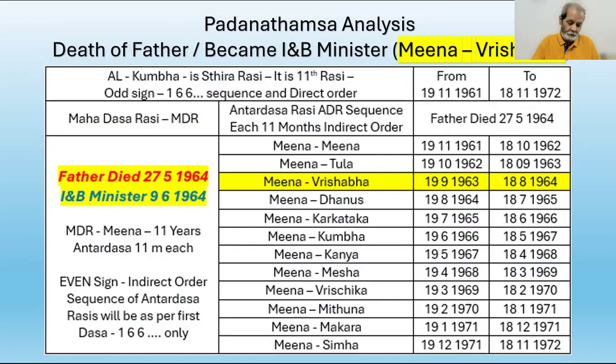Here the present Mahadasha sign is Mena, an even sign. So the Antardasha sequence begins with Mena and moves along 1, 6, 6 in the reverse direction. The Antardasha order and their periods are displayed on the screen.